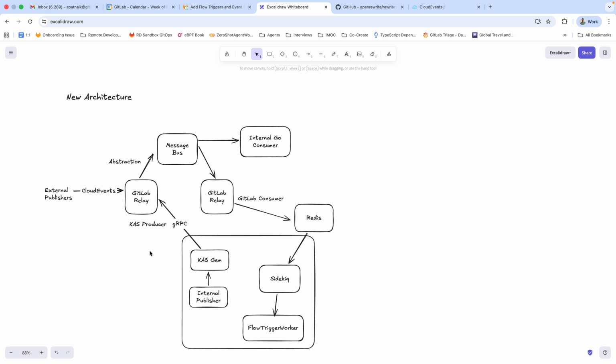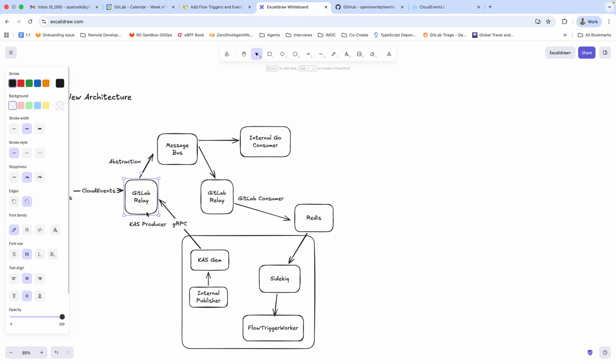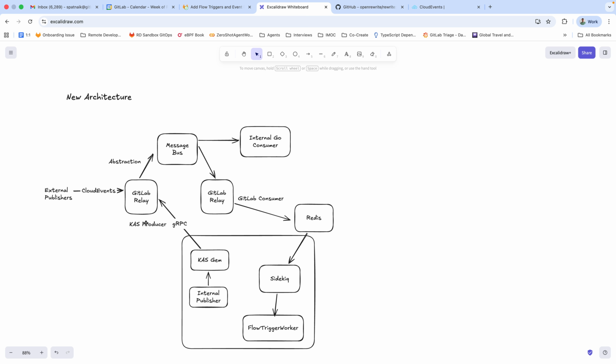So a core part of this new architecture is GitLab Relay, or what is today CAS, which is now being renamed to GitLab Relay. But essentially, what will happen is external publishers like Jira or Jenkins or whatever else will use the CloudEvents format to actually publish events to the GitLab Relay, and GitLab Relay would then basically send that message to an event bus.